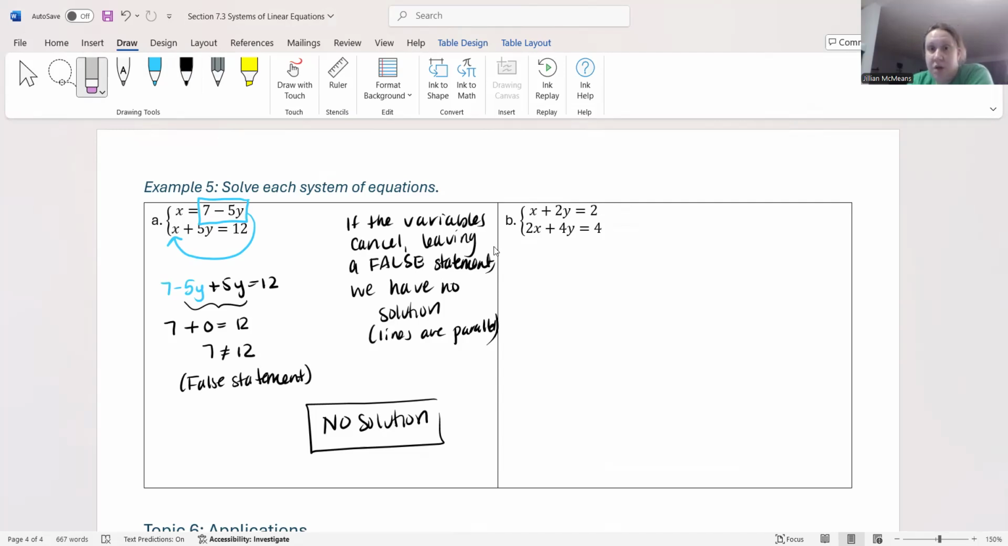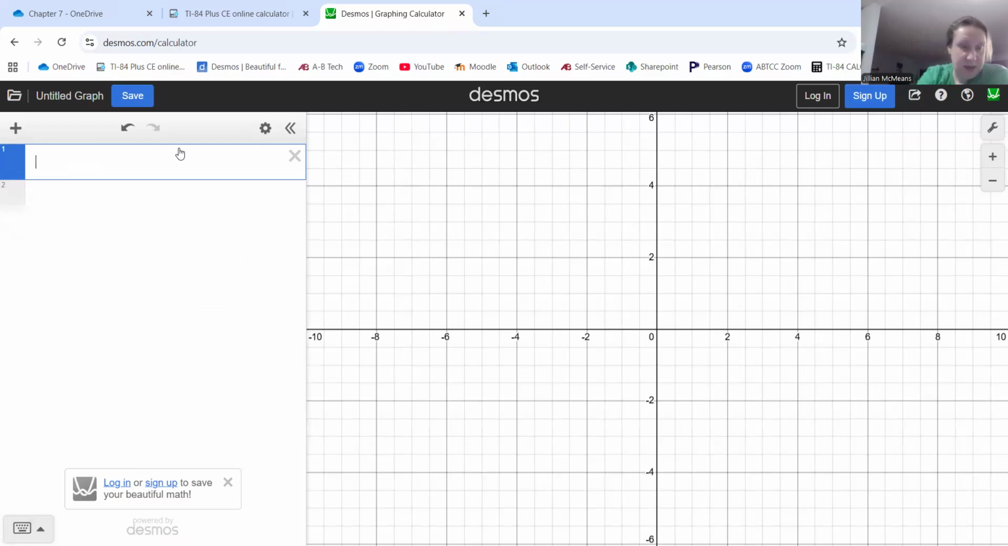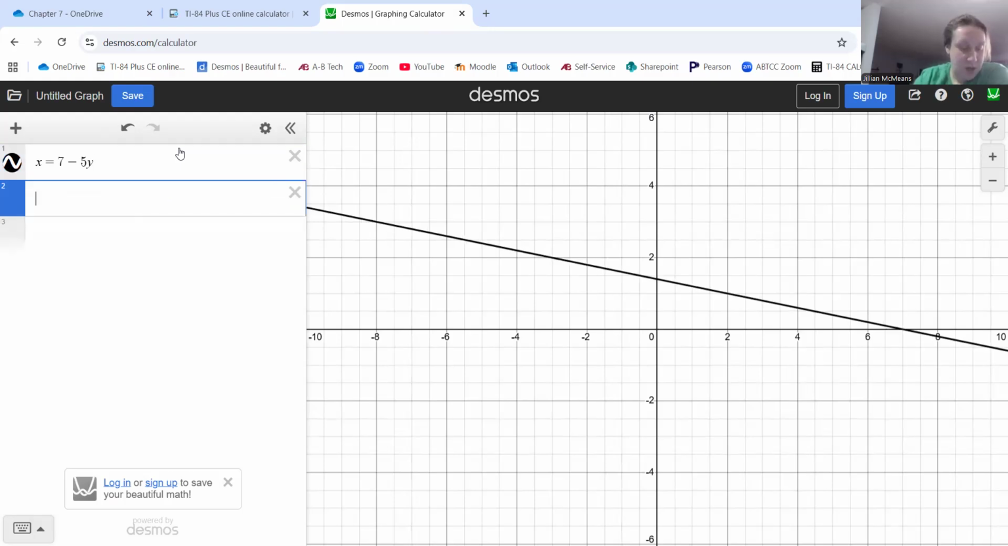Now, again, you could solve both of these equations for y, and if you ever solve two equations for y and you have the same slope and different y-intercepts, that indicates you have two lines that are parallel, okay? But for us, we're just going to type them in as is. So let's see, we had x equals 7 minus 5y. That's our first equation. Our second equation is x plus 5y equals 12.